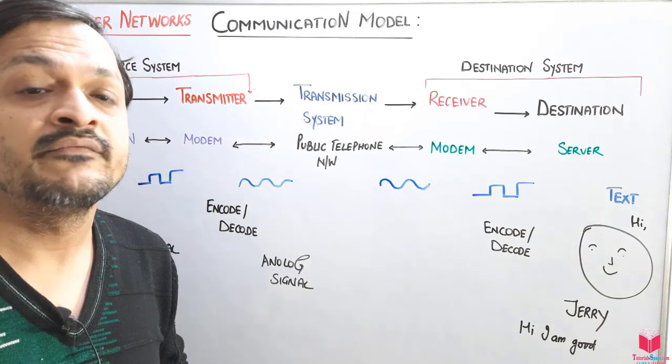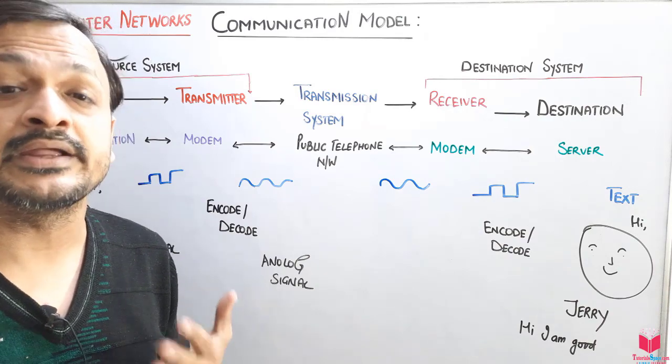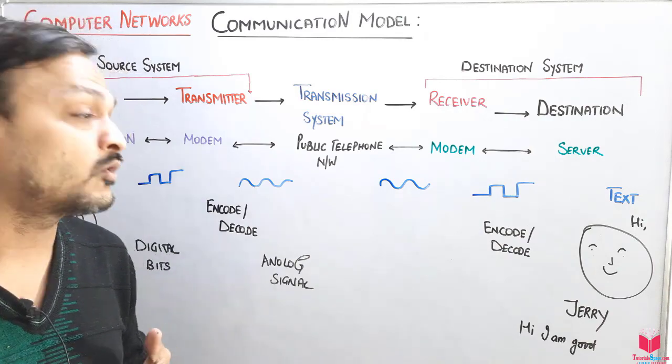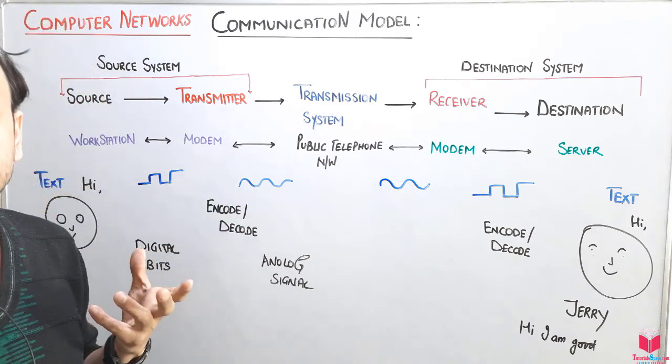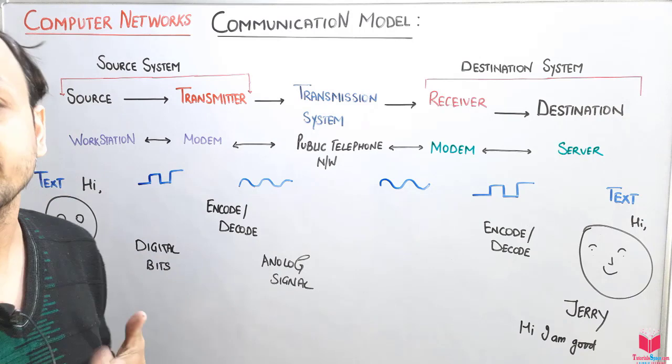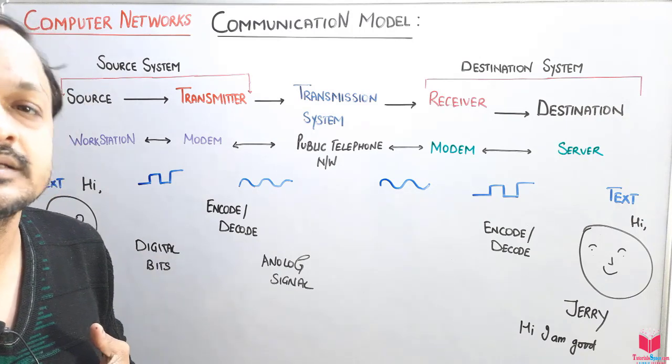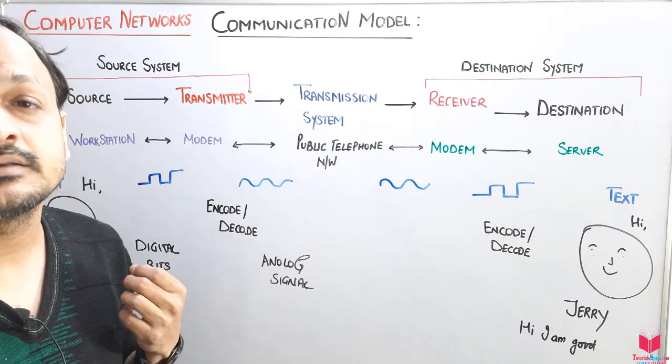In the next video, we will discuss the network criteria: on what basis, or what points or metrics, we should decide that this is a good computer network, or that we should develop a network system. So let's discuss it in the second video. This is the network criteria.